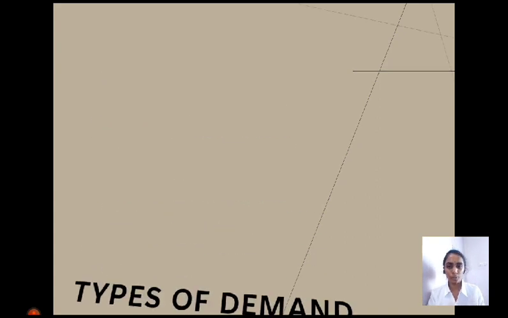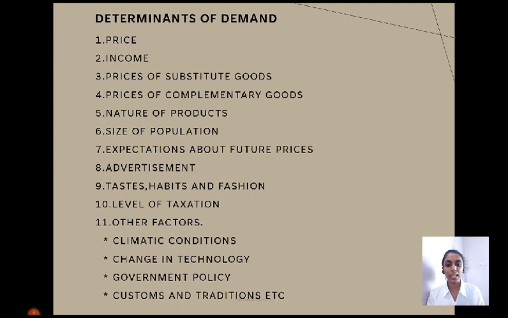Then next is the determinants of demand. There are totally 10 determinants, and the 11th is other factors, which includes 4 factors. First is the price, second is income, third is prices of substitute goods, fourth is prices of complementary goods, fifth is nature of product, sixth is size of population, seventh is expectations about future prices, eighth is advertisement, ninth is taste, habits and fashion, 10th is level of taxation, and 11th is other factors. Other factors include climatic condition, change in technology, government policies, customs and traditions. These are the determinants of demand, which influence the demand.